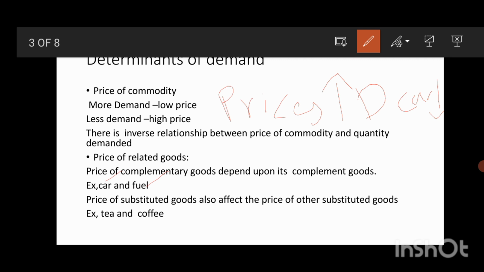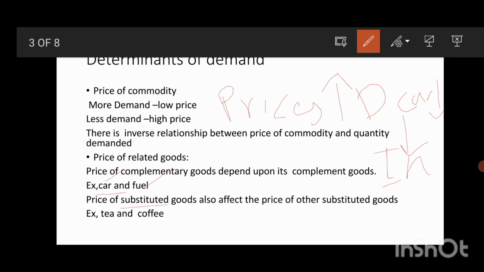This is how the complementary goods price and demand relation works. So there is an inverse relationship between the price of a complementary good and the demand for the other complementary product.